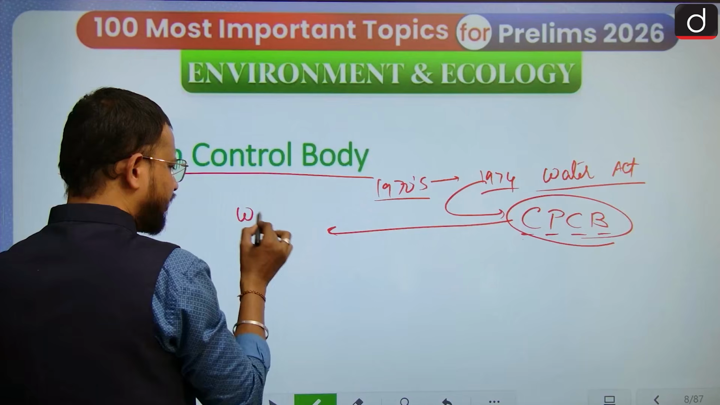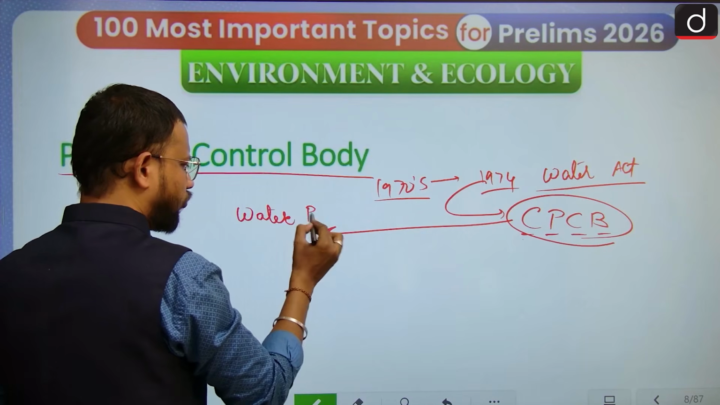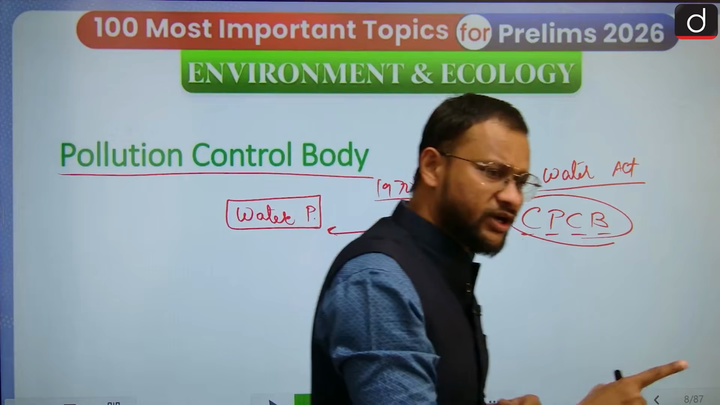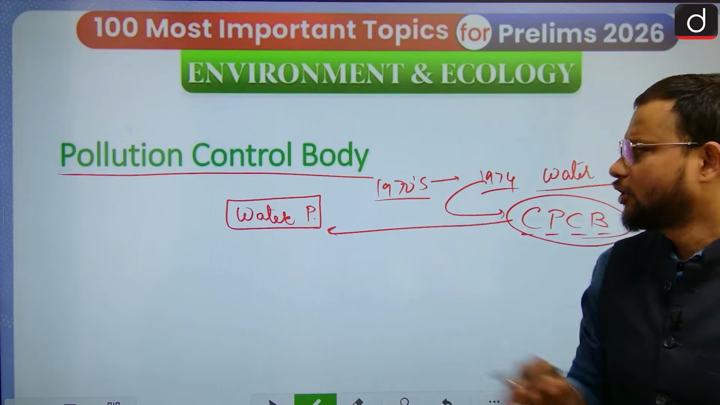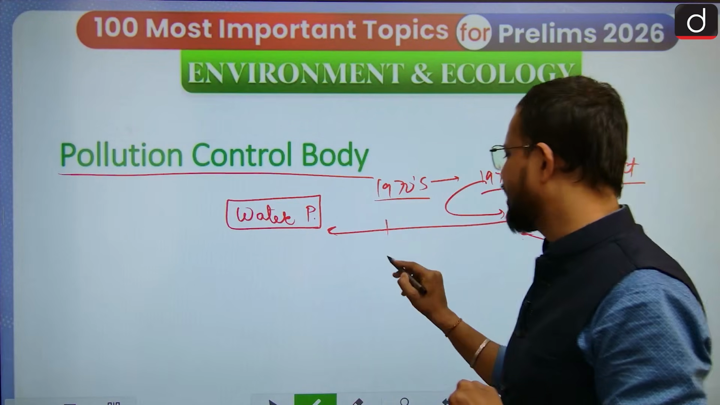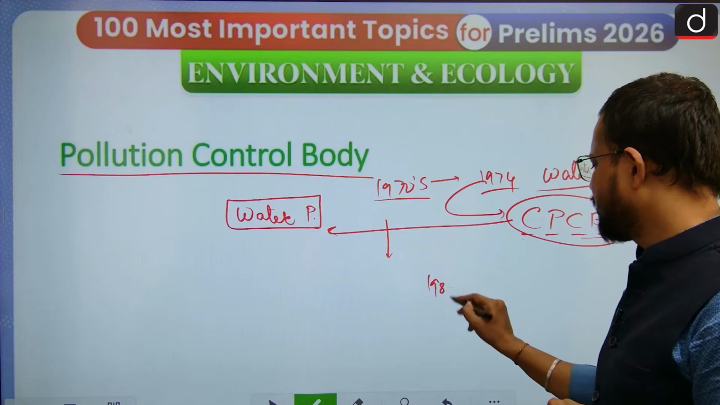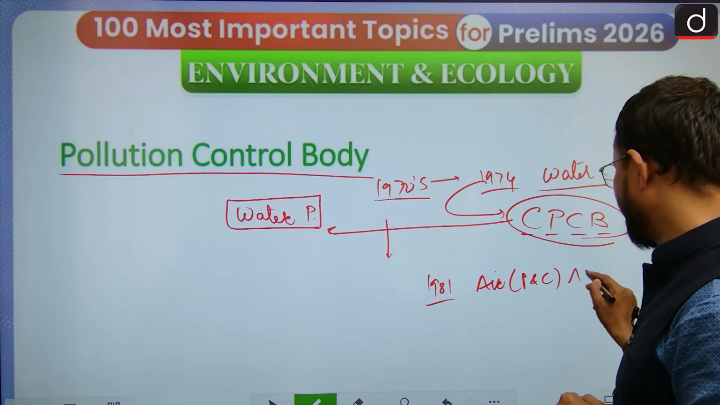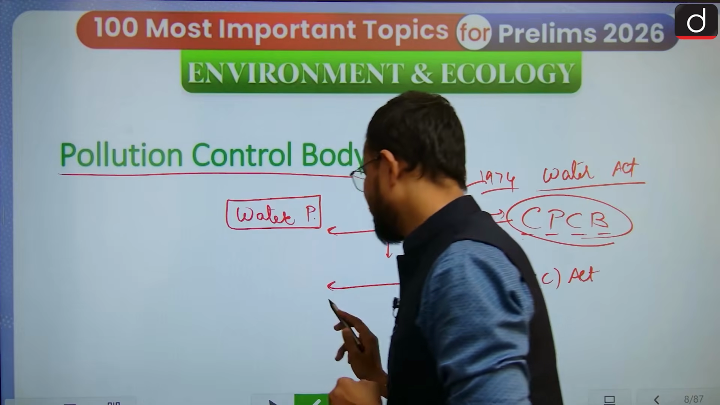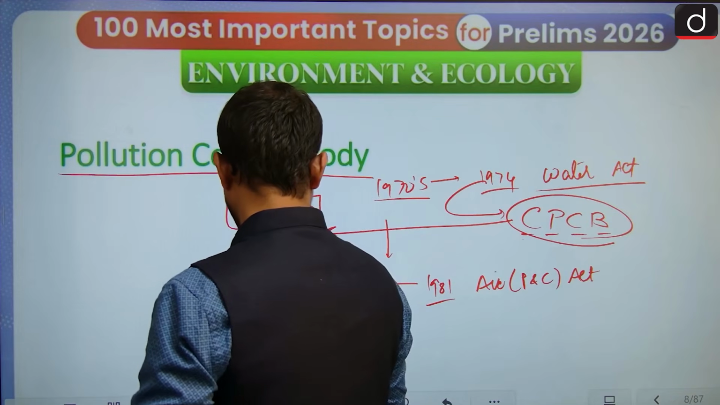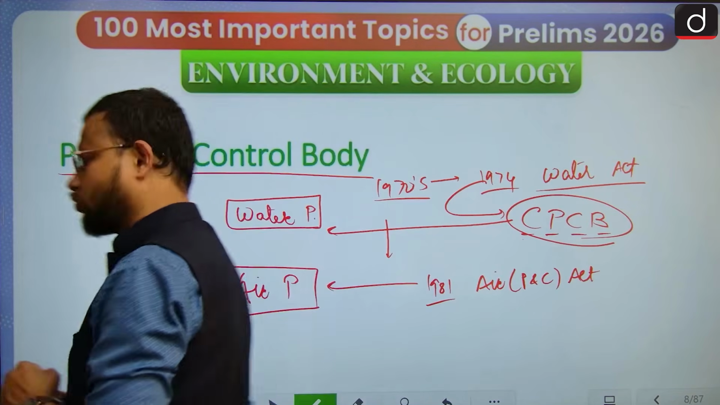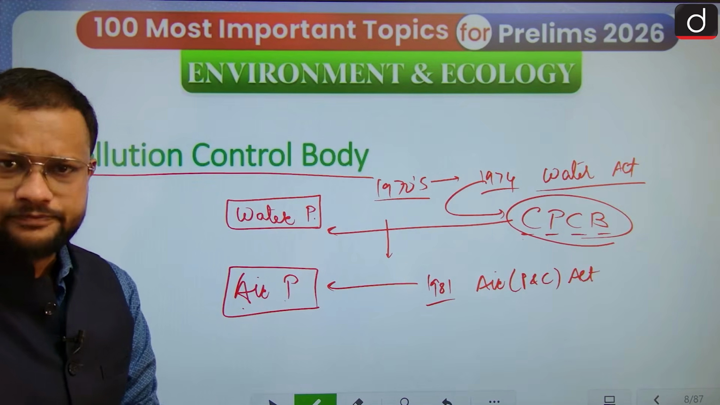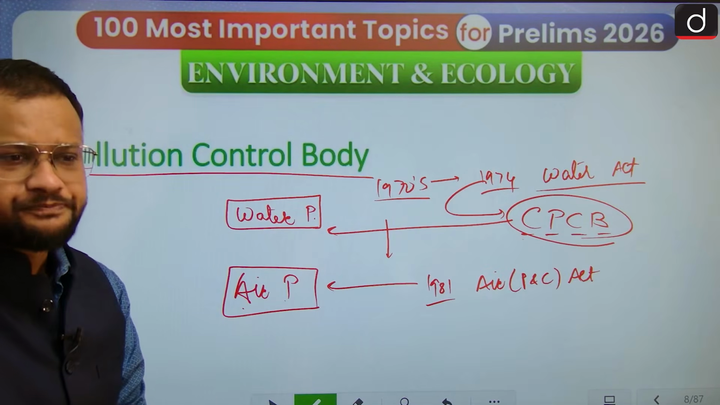So it was given the mandate to control water pollution, to inspect, to monitor, and to set the guidelines for water pollution. What happened later, in 1981, is that the Air Prevention and Control Act was enacted, and it again gave the mandate to control air pollution also. Yeah, 1981.